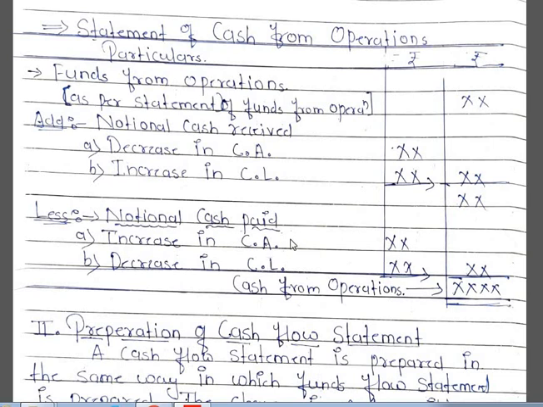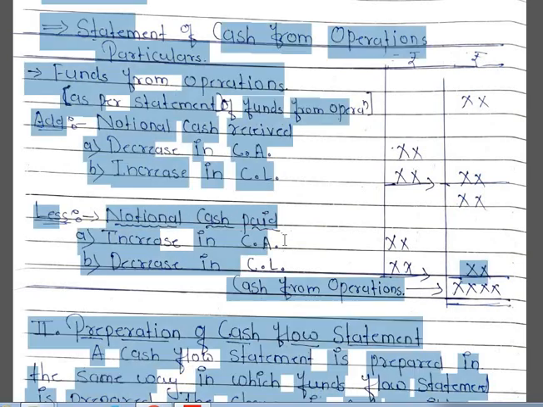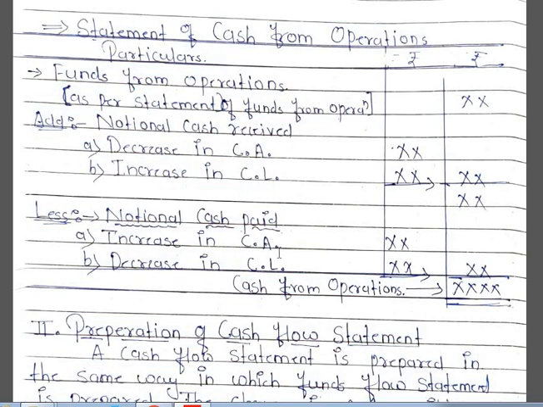When you purchase any raw material or any current asset, you need to make the payment. So when your current assets increase, cash goes out from the business, which is why it is called notional cash paid. This balance we take in the inner column and the total in the outer column. This notional cash paid we have to deduct from this amount, and whatever balance remains, that is cash from operations.